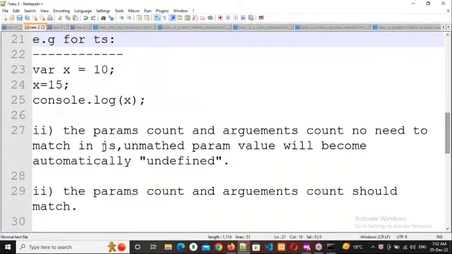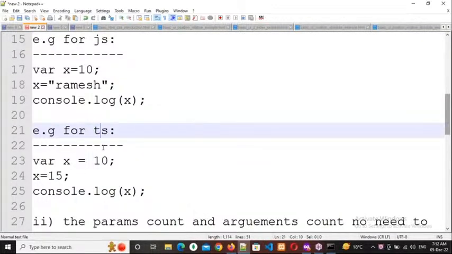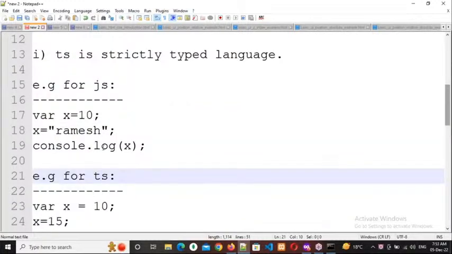There are other differences also, but we have only 5 minutes left. We cannot discuss that much clearly. So in tomorrow's class I will discuss all three differences one more time.